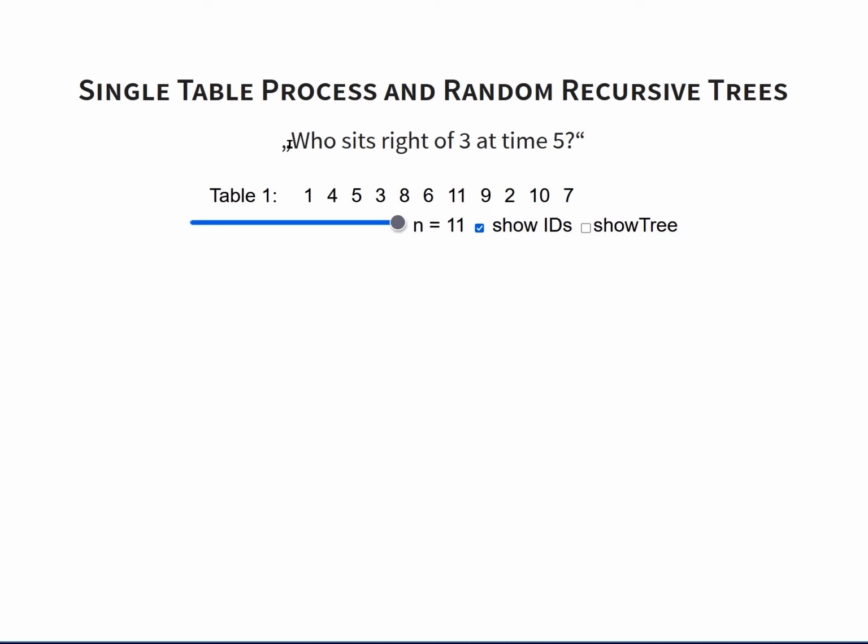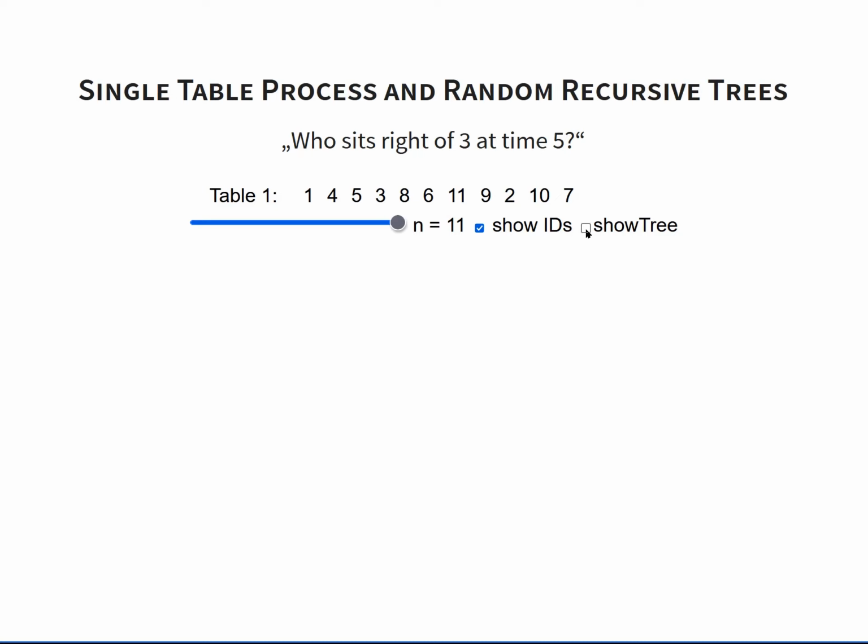For instance, we want to answer a question like who sits to the right of 3 at time 5. And this conceptually requires scrolling back in time to see here that the answer is 2. Of course, the final sequence still contains this information, but we have to skip over every customer that is bigger than 5. And doing that explicitly would take more than polylog time.